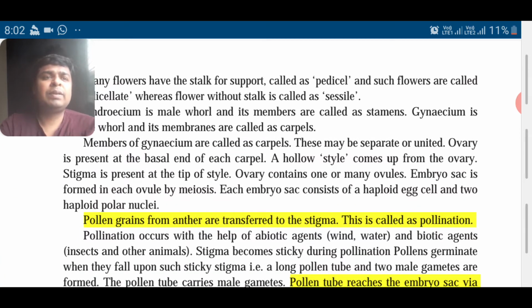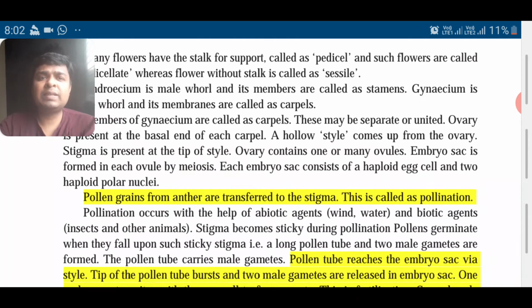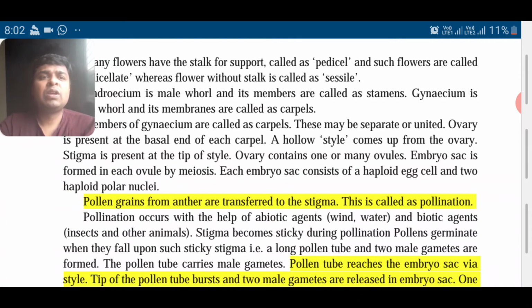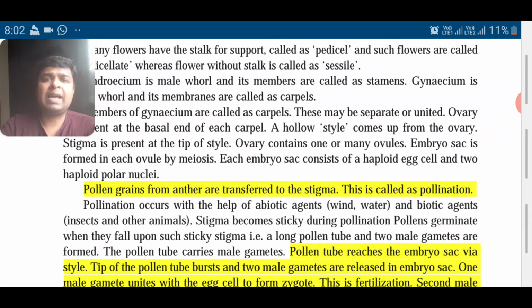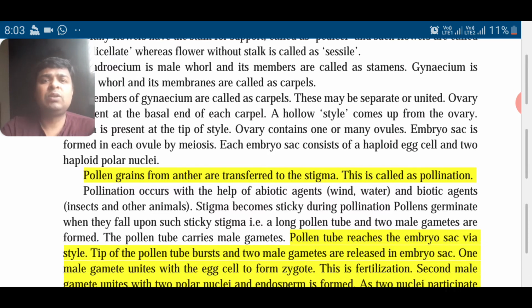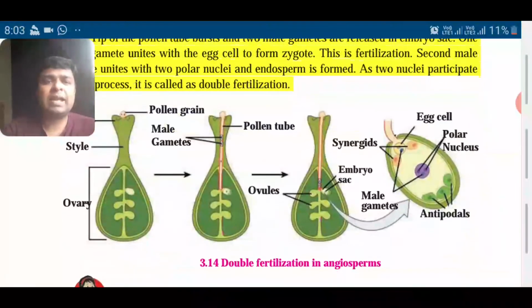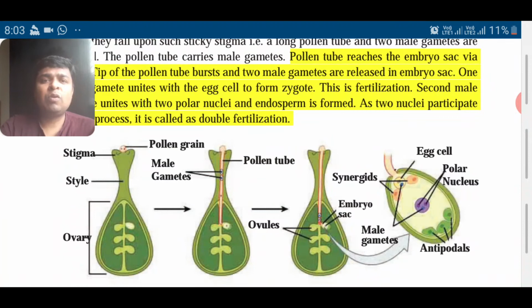Carpels may be separated or united. Ovary is present at the basal end of each carpel. A hollow style comes up from the ovary. Stigma is present at the tip of the style. Ovary contains one or many ovules, and embryo sac is formed in each ovule by meiosis. Each embryo sac consists of a haploid egg cell and two haploid nuclei. You can see the diagram. Diagram मध्ये ovary दिसतंय, style दिसतंय, stigma दिसतंय.